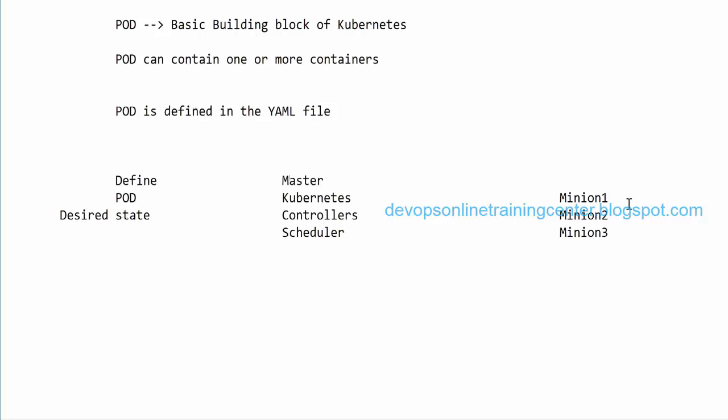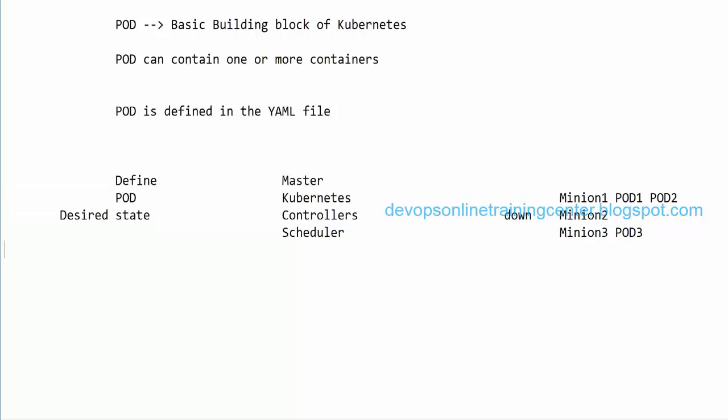If, let us say, there are multiple pods running, pod 1, pod 2, pod 3, and for any reason minion 2 goes down, then immediately pod 2 will be moved to minion 1 or minion 3 based on the resource utilization, and it is all taken care of by the Kubernetes master, right?